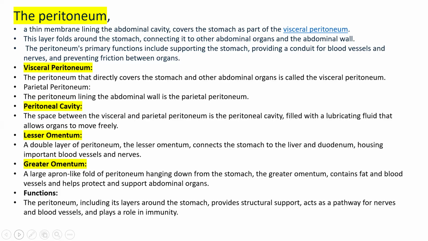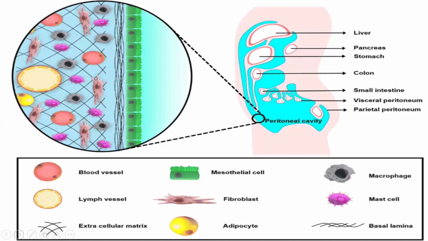Peritoneum is a thin membrane which lines the abdominal cavity and covers the stomach as part of the visceral peritoneum. It is a thin layer that folds around the stomach, which helps the stomach connect to other abdominal organs and the abdominal wall. Its function is to provide structural support and act as a pathway for different blood vessels and nerves.